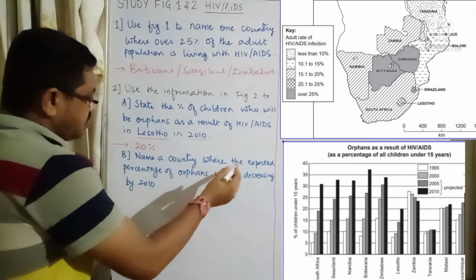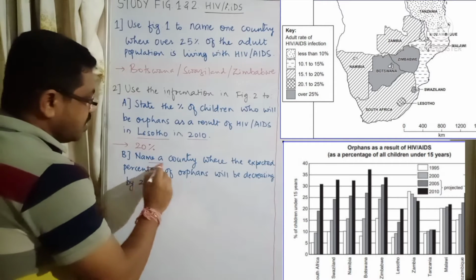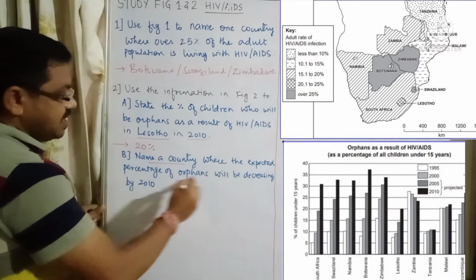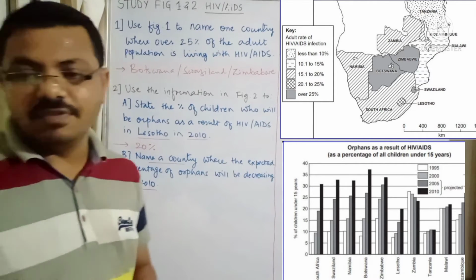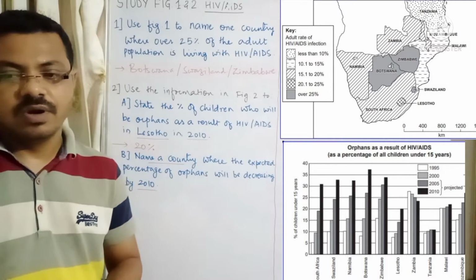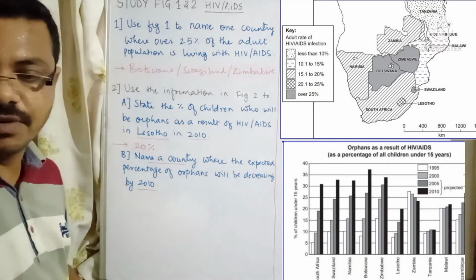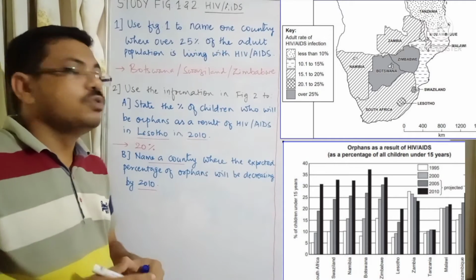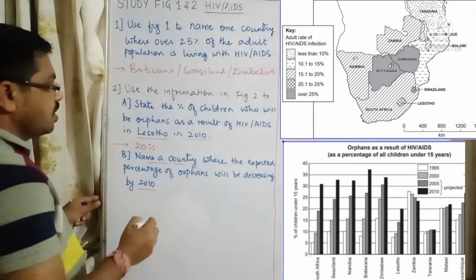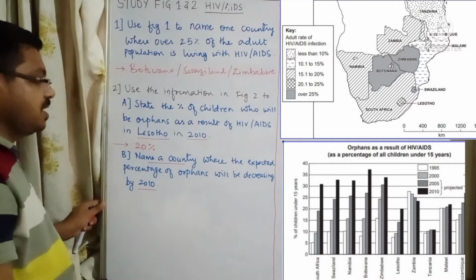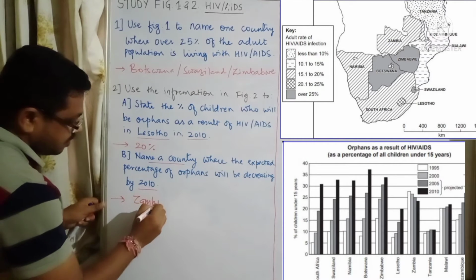Name a country where the expected percentage of orphans will be decreasing by 2010. Now, when you are naming a country, what kind of answer will you find? If you observe the image, you will find there is a country known as Zambia. See this country Zambia, where the expected percentage of orphans will be decreasing by 2010. So here your answer is going to be Zambia.